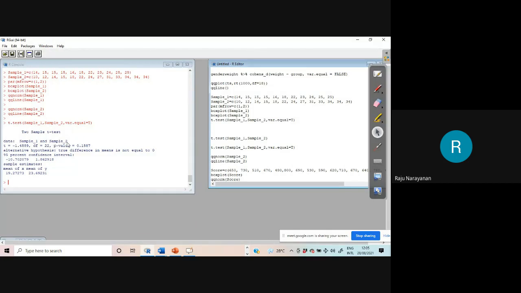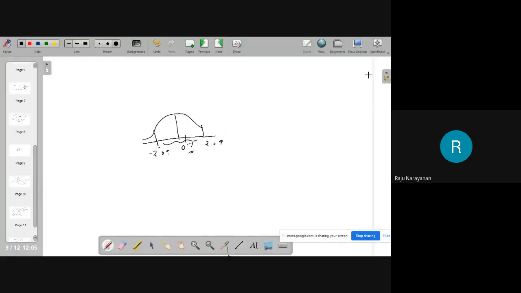Data sample 1 and sample 2. T value minus 1.4589. Degrees of freedom 22. P value 0.1587. Alternative hypothesis: the difference in means is not equal to 0. 95% confidence interval for the difference, sample estimates. Okay. Now you keep this in your mind. Then I will go to the theory part. Here you have two populations, population 1 and population 2.